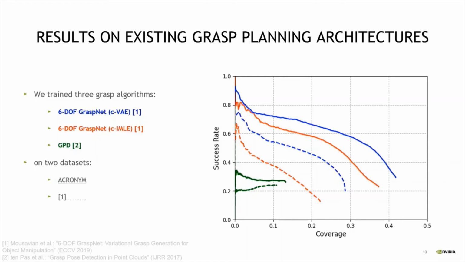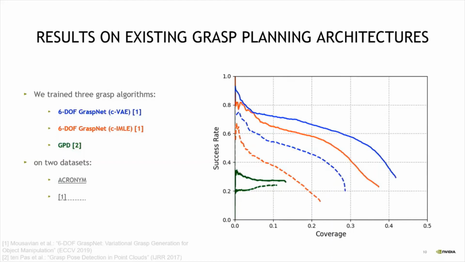We compared 3 different grasp architectures: 2 variations of 6-DOF GraspNet, and GPD, which stands for Grasp Pose Detection, another common baseline for grasp planning algorithms. For each of these architectures or algorithms, we trained a version on ACRONYM and one version on what we will call here dataset number 1. Dataset 1 is the one that was used in the original 6-DOF GraspNet publication that I've shown on the previous slide. The results are shown here in this plot on the right.